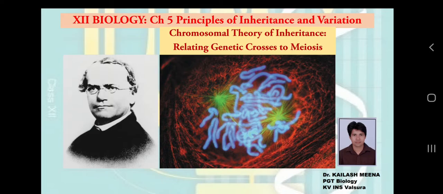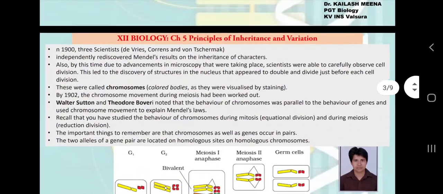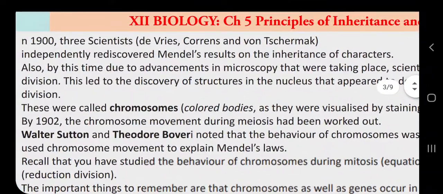Then in the 1900s, three scientists, namely De Vries, Correns, and von Tschermak, rediscovered the statements of Mendel and gave them the status of laws. Then, because of technological advancements, we came to know about the structure of cells, the structure of chromosomes, and the behavior of chromosomes during cell division.